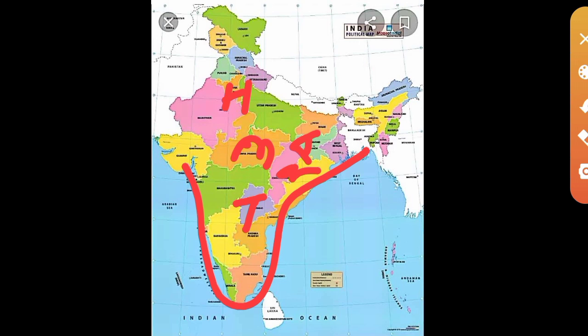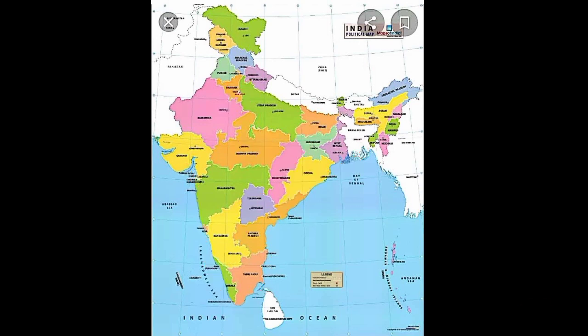Which are the states? Haryana, Madhya Pradesh, Telangana, Jharkhand and Chhattisgarh. Okay, fine, 5 states. Fine, you got that?